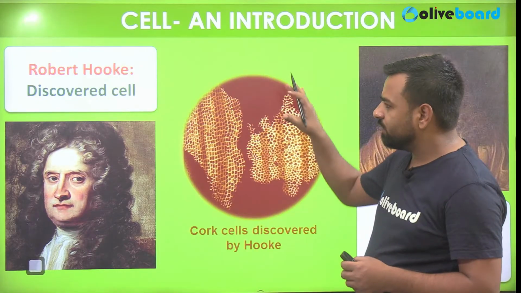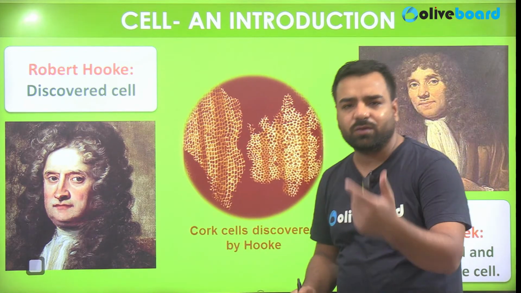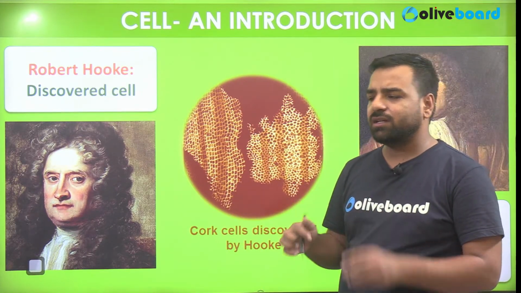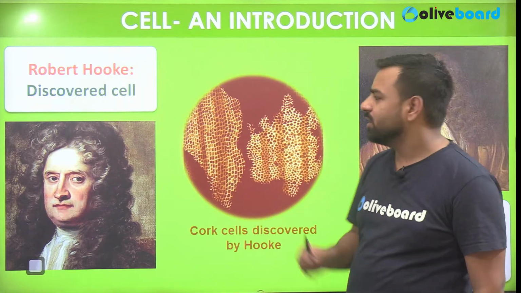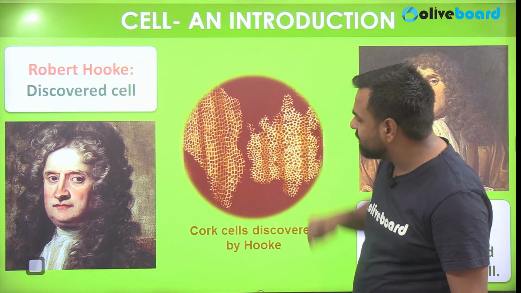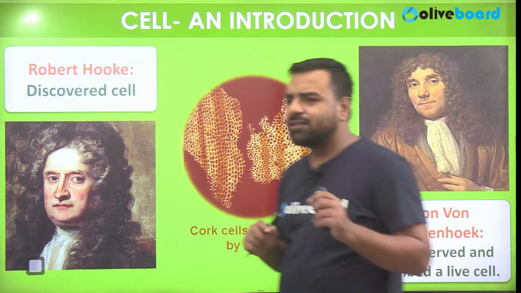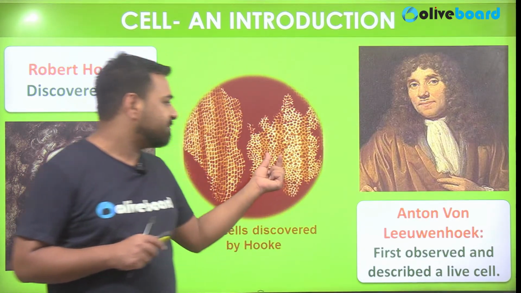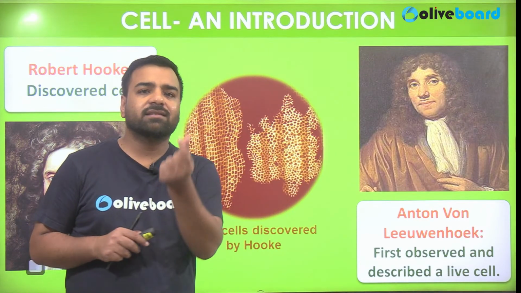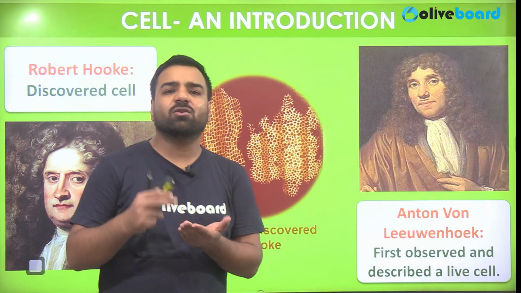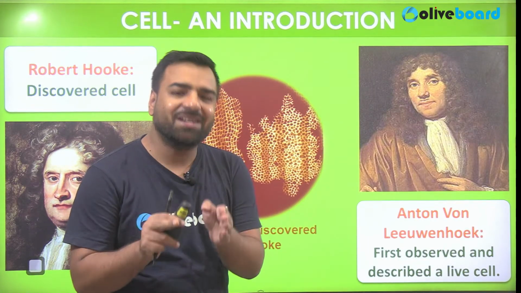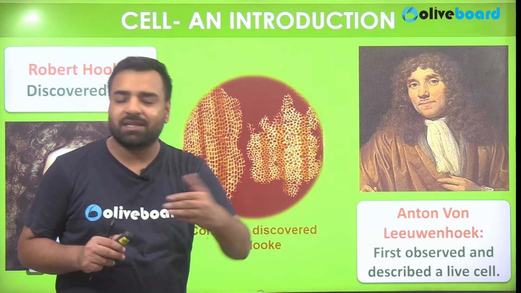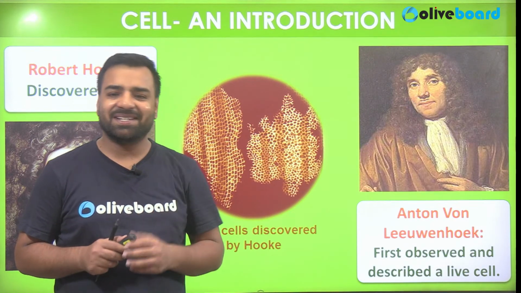So he observed the dead cells in the cork, which is a wooden structure, and when he observed there using the simple microscope, he found that there are some room-like structures. He felt that it looks like a honeycomb structure, and in the honeycomb, if I look at these parts, they look like rooms, right? And what is the synonym of room? That's cell. So from here, the term cell actually came in. Understood? See, it was as simple as that.